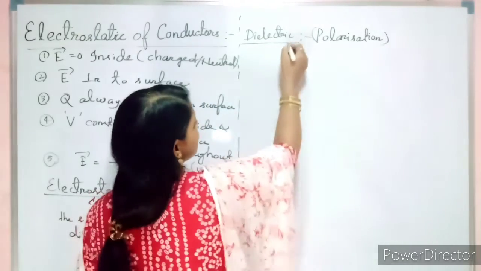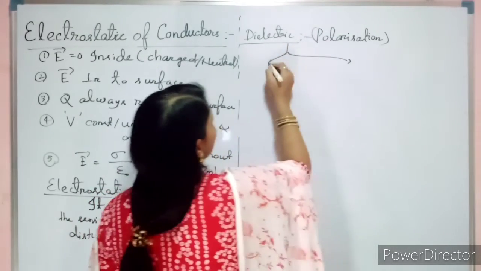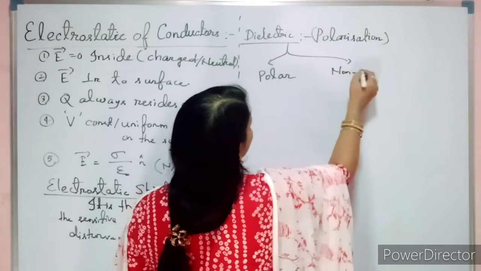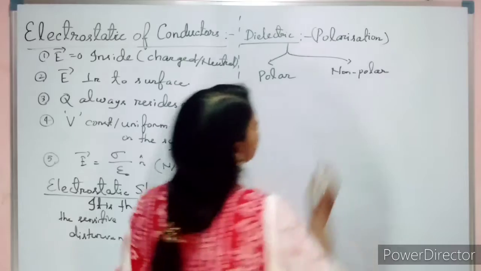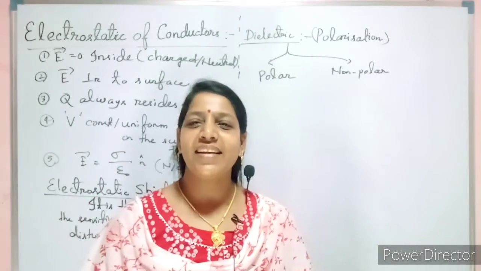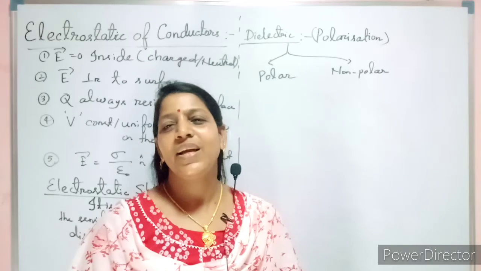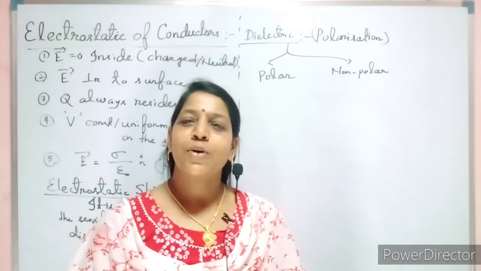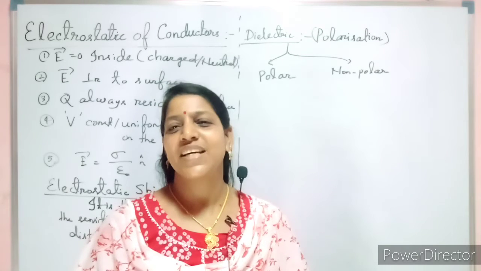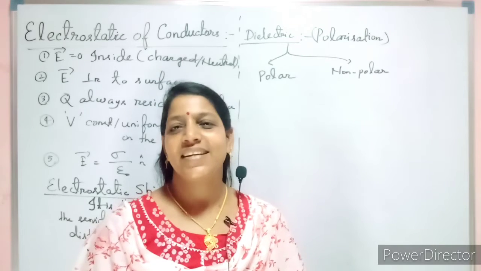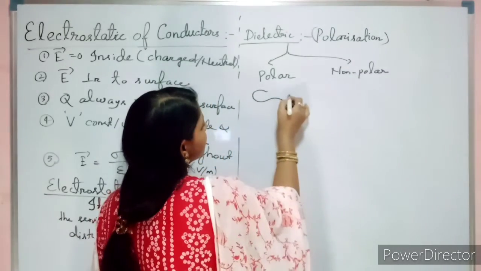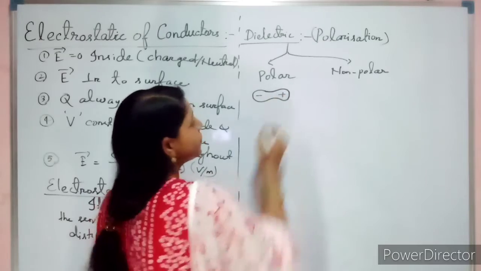So what is the classification of your dielectric? One is polar, the other is non-polar. Now let us see the difference between these two. In case of polar, the centers of the positive and negative charges will never coincide. They will be like this: negative, positive.